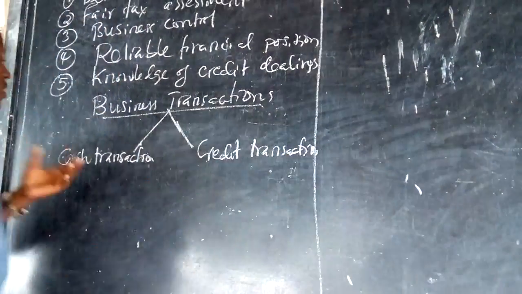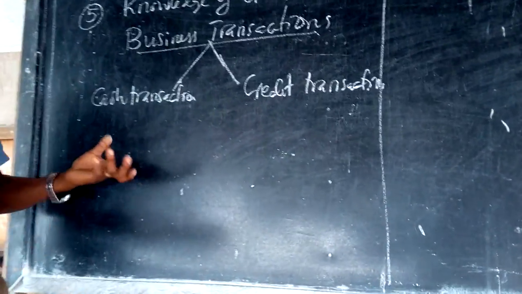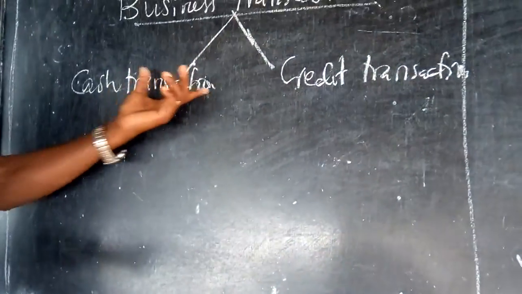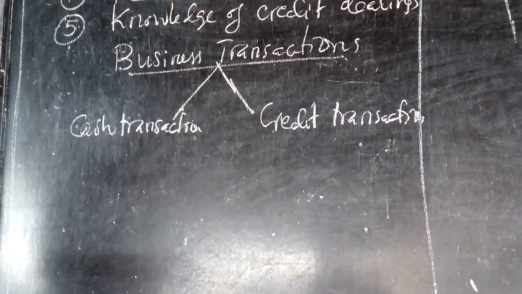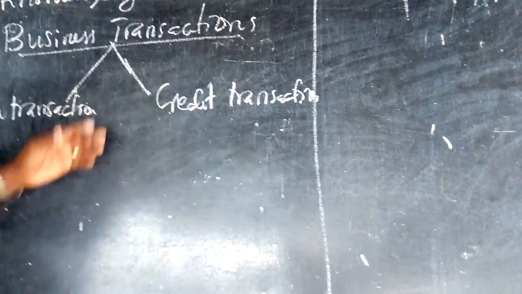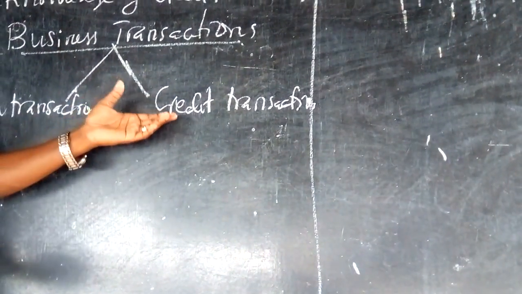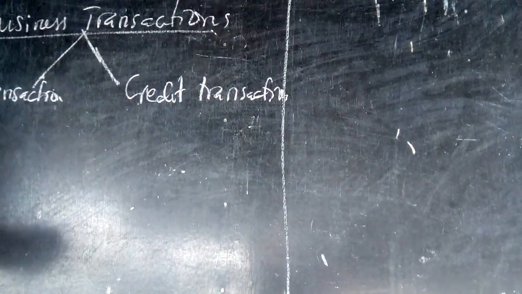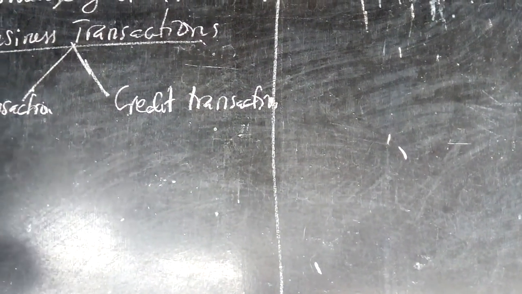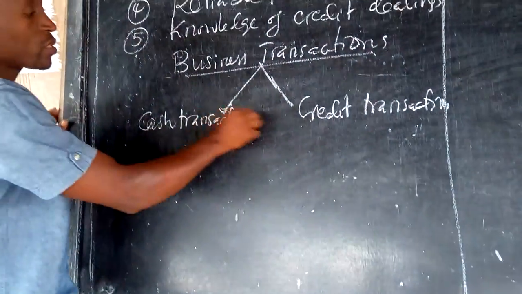Now, when you're talking about the cash transaction, it means that the business takes place, and immediately after the delivery of the goods or services to the customer, the money is received or paid immediately. But when you're talking about the credit transaction, most of the time delivery is made, but the payment or receipt of the money comes later, after a certain period of time, according to what the seller and the buyer have agreed. So these are 2 types of business transaction.